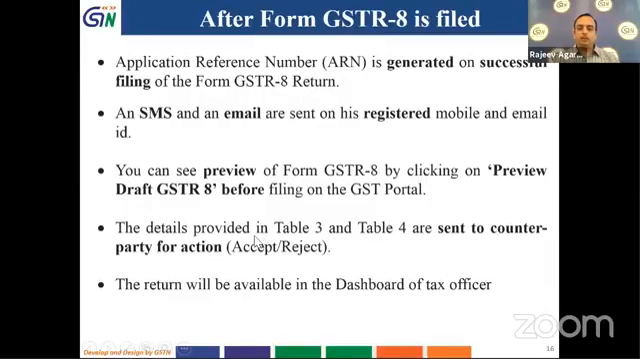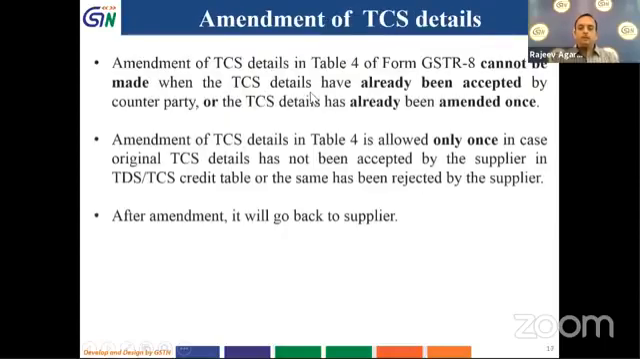And then the details which are entered in table 3 and table 4 are sent to the counterparty for action. They can either accept it or they can reject it also. So the details which e-commerce operator fills in goes for acceptance and rejection to the counterparty, to the suppliers. But you must note that this acceptance and rejection could be done only once in the form GSTR 8. Then amendment of TCS details in table 4 of form GSTR 8 cannot be made if it has been accepted by the counterparty.